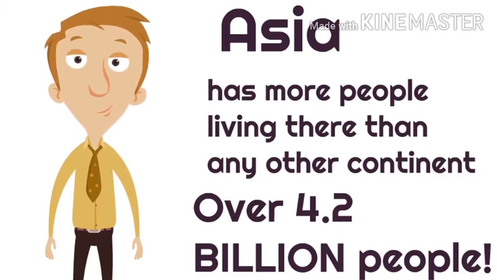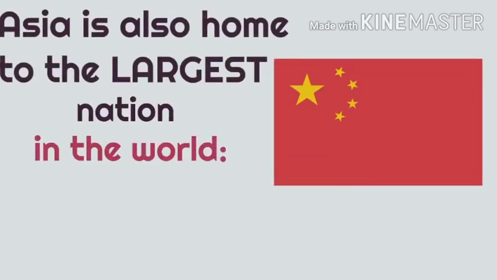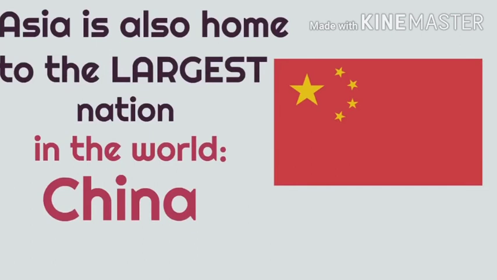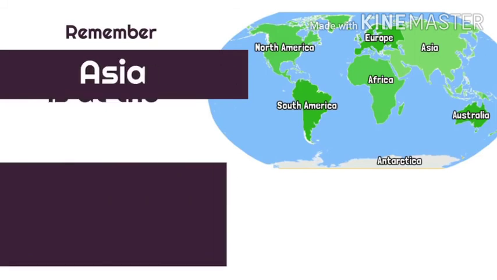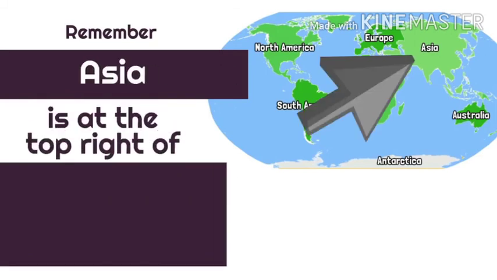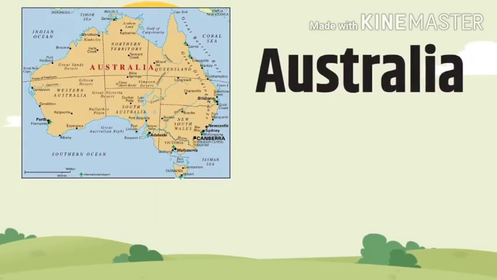And talk about Indian, talk about Chinese, the Philippines, okay? These are countries in Asia: China, Indonesia, and so on, South Korea. So, like I said, remember that Asia is at the top right of the world map. Look at the arrow pointing to the Asian continent. We call them the Middle East often.